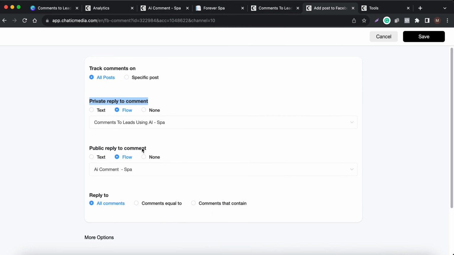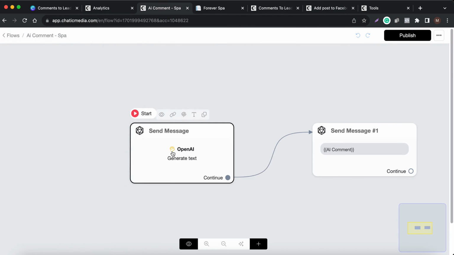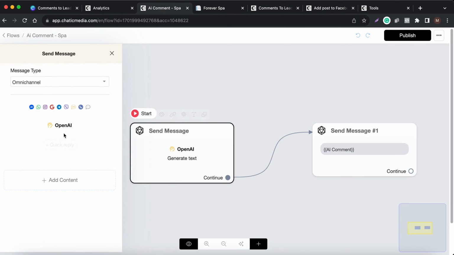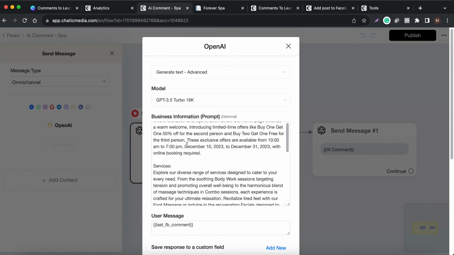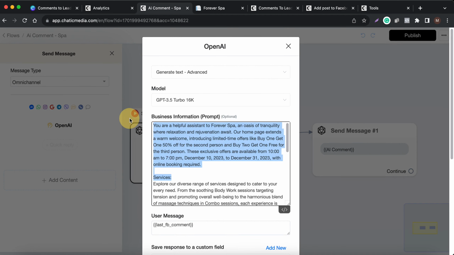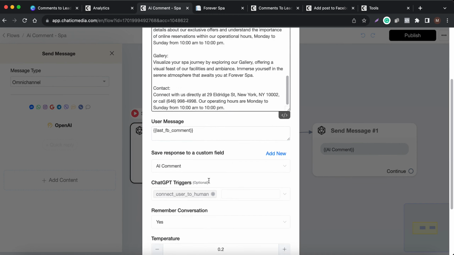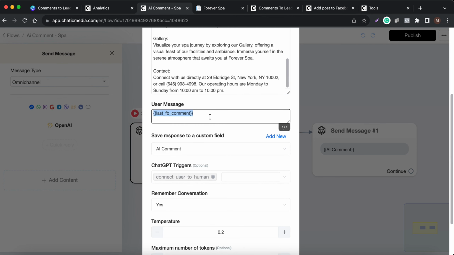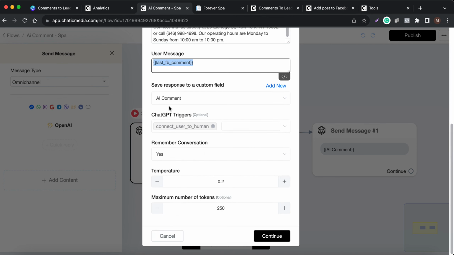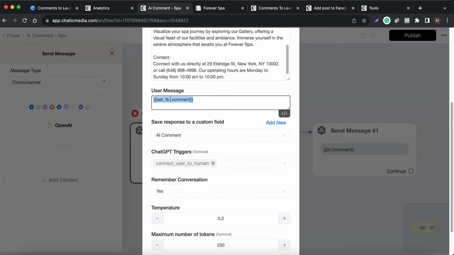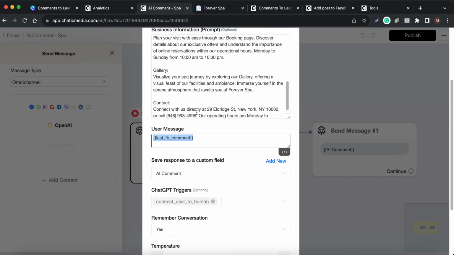So here, public reply to comment is AI comment spa. If I open that flow, we have these simple 2 blocks over here. We are using the OpenAI integration, and here we are providing all the information about this business. You are a helpful assistant to this spa, and here we are tracking the customer's comment and saving it.